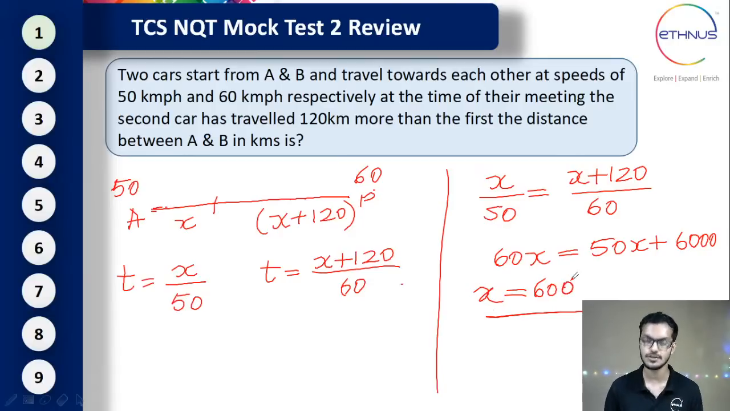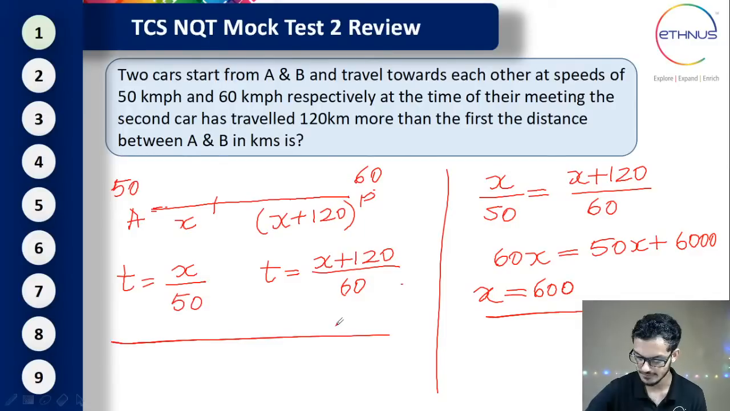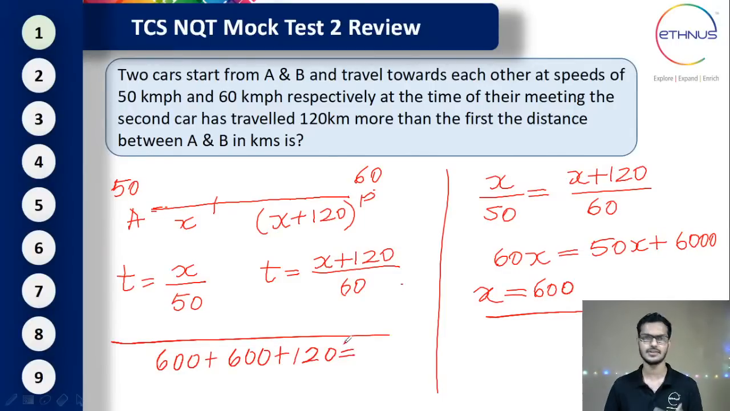We can easily find out what is the total distance. What is the distance between A and B? You just have to add this value. So let's add x plus 120. That will be the total distance. So 600 plus 120 will give you the answer. 600 plus 600 is 1200, plus 120 is 1320. So this is the correct answer for this particular problem. 1320 is the correct answer. So this is one of the methods of solving.